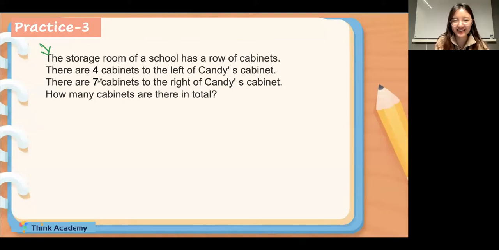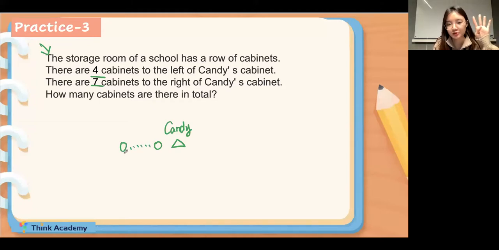Okay, very well done. So it will be 4 and 7. Very well done. Okay, so for this question, the main character will be Candy's cabinet, right? I will write Candy here. Then I will draw some cabinets. I will use circle and dot to represent that. So there are 4 cabinets to the left of Candy's cabinet.